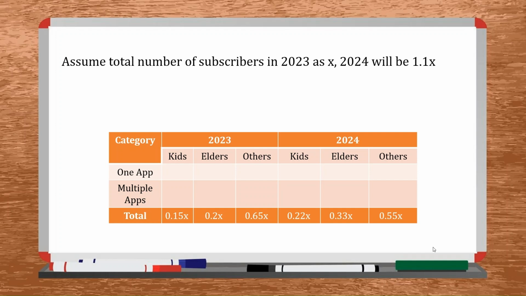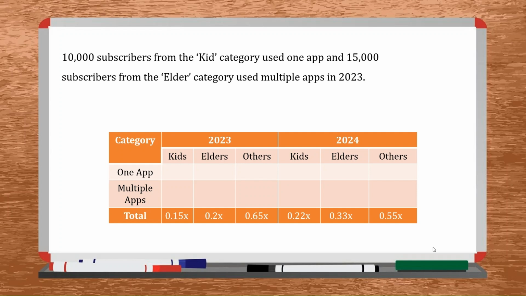Now let's look at the absolute statement that we have. In 2023, kids who used one app are 10,000 and elders who used multiple apps are 15,000. So I'm going to put the respective values directly in the table. Now kids, if you see the 2023 column, kids, 10,000 plus something would add up to 0.15x, and something plus 15,000 would add up to 0.2x.